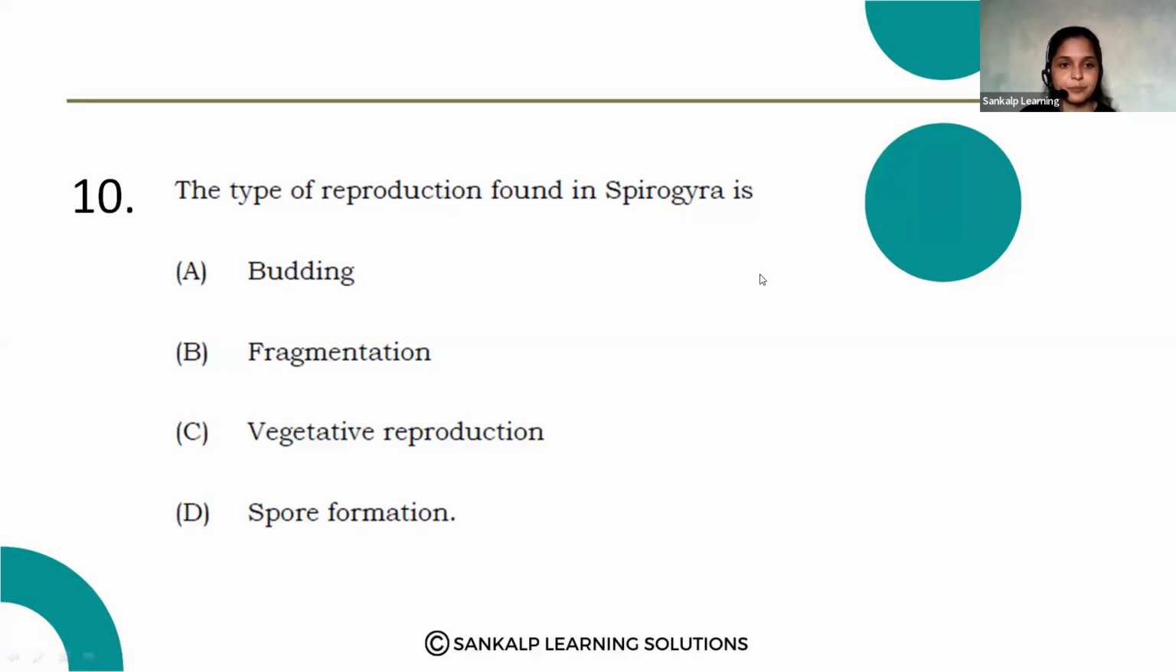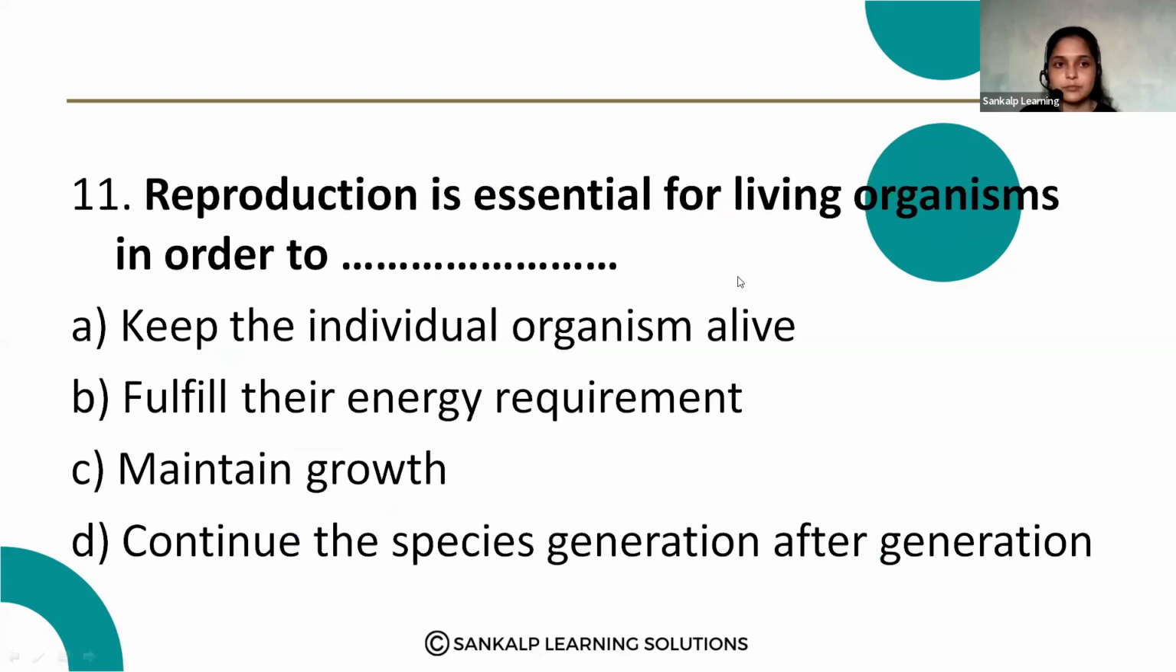Next question. Reproduction is essential for living organisms in order to: option A, keep the individual organism alive. Option B, fulfill their energy requirement. Option C, maintain the growth. Option D, continue the species generation after generation.